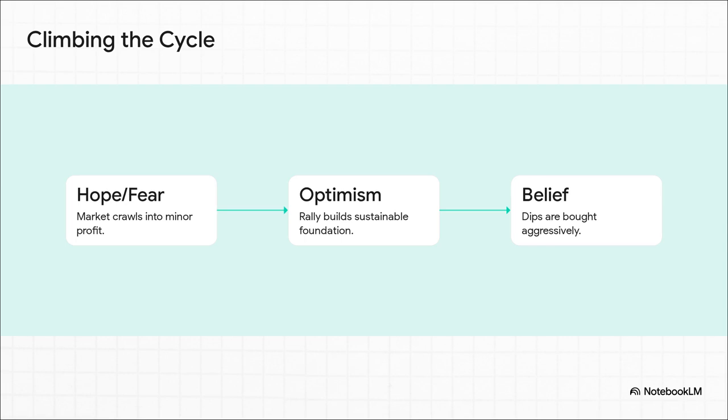Then phase 3, the yellow zone of optimism and anxiety, from 0.25 to 0.50. The rally builds a sustainable foundation, genuine capital flows back in, and the public narrative turns tentatively positive. Next is Phase 4, the green zone, belief in denial, ranging from 0.50 to 0.75. Investors are fully convinced a massive bull run is active now. Dips are aggressively bought, and minor corrections are just casually dismissed as noise.